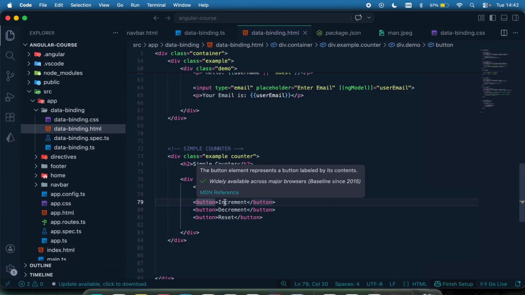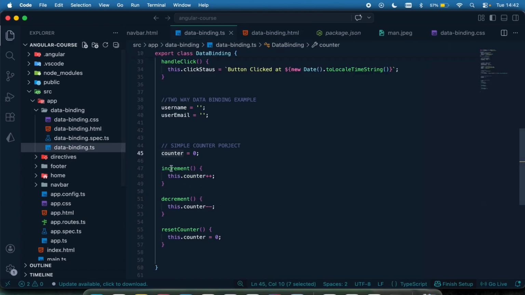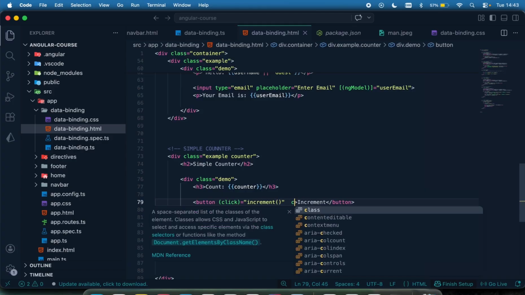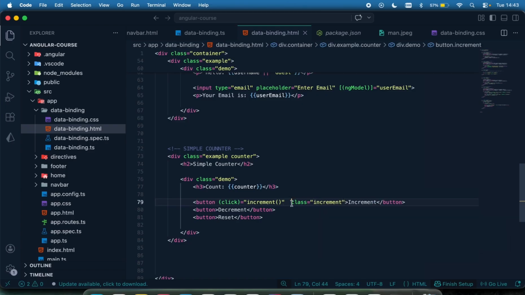So for the increment, when this button is clicked, I want to perform an event binding by having your parenthesis right here, and the action is a click. The user performs a click action. What do I want to do? I want to invoke this method right here, the method called increment. I'm going to invoke it, which means when you click on that, this is going to be called. So I want to pass in the class. I'm just going to call it increment. I already have the styling up right there.